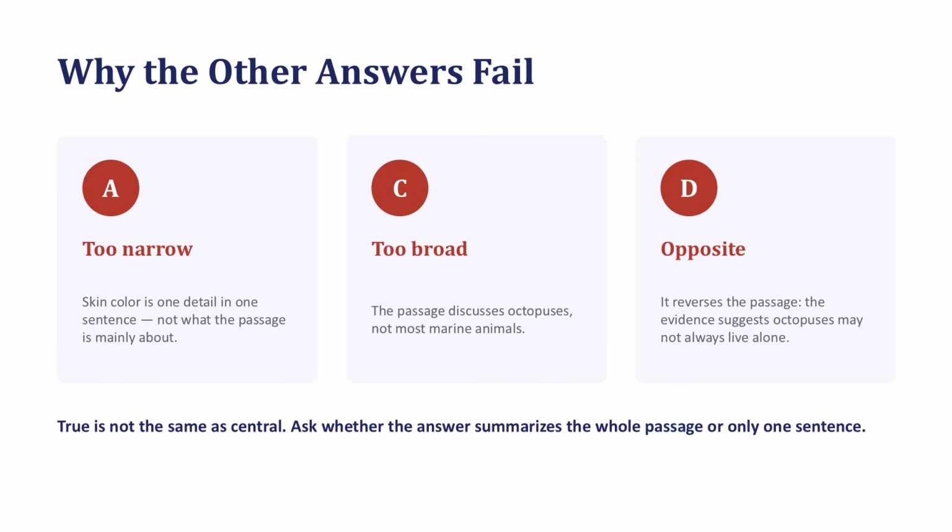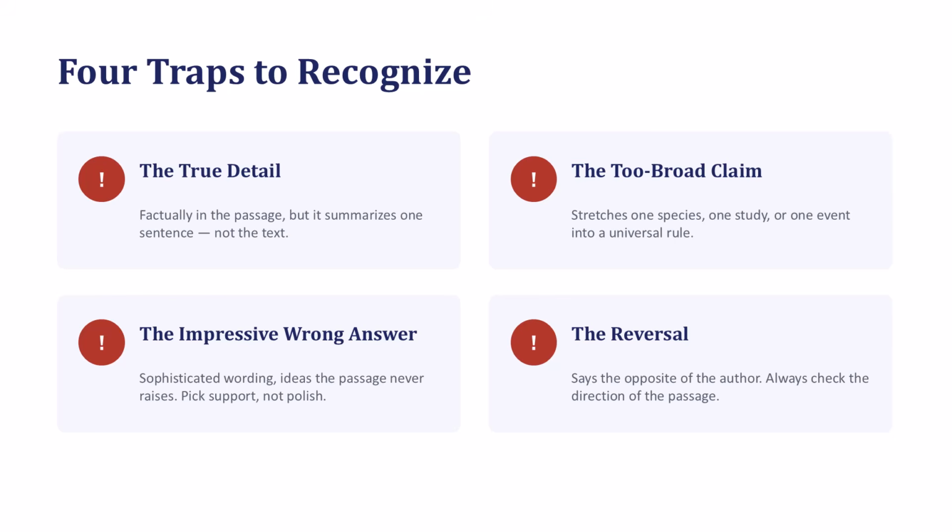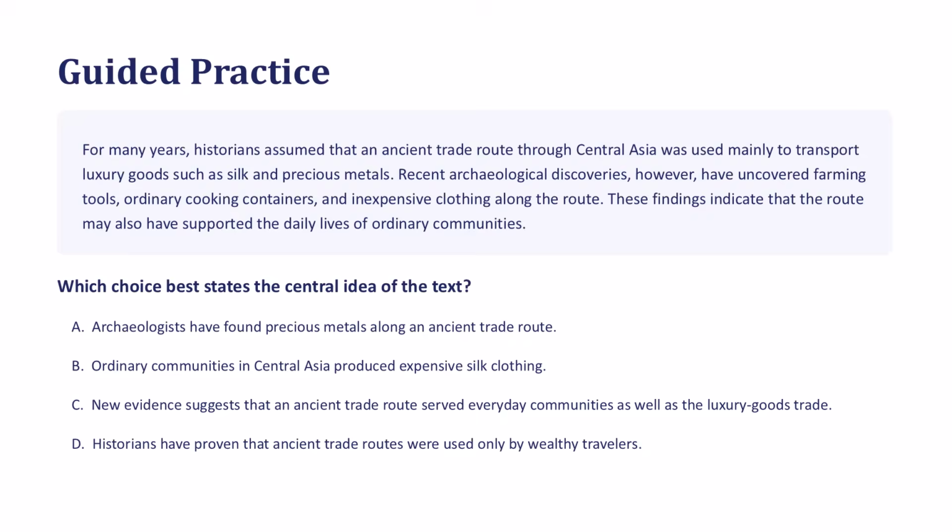Here is a useful technique. After reading a passage, complete this sentence. The author mainly wants me to understand that. Then explain the passage in your own words. For this passage, you could say, the author mainly wants me to understand that octopuses may be more social than scientists previously believed. That sentence leads directly to answer choice B. Now let us try another question.